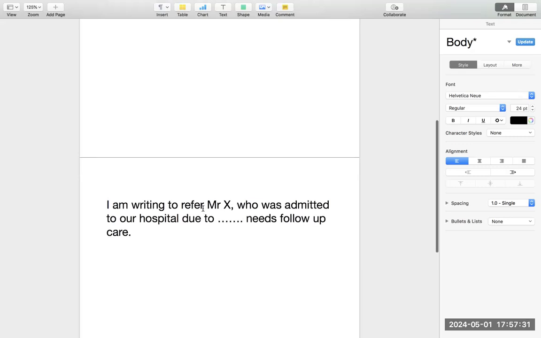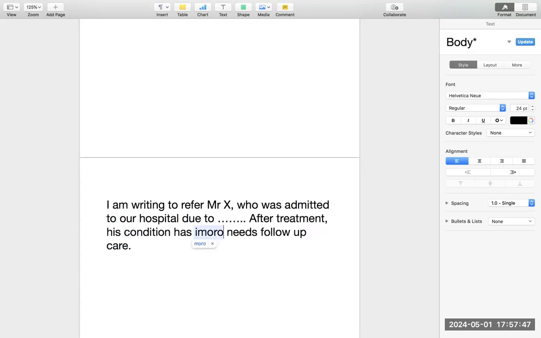I'm writing to refer Mr. X, or you can say I'm writing this letter regarding Mr. X, who was admitted to our hospital due to this. So what happens in the hospital after treatment? His condition has improved. But he still needs follow-up care for further recovery. Therefore, he is being referred to you. Now, this is the best method.